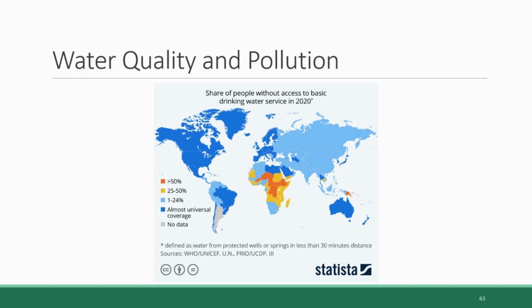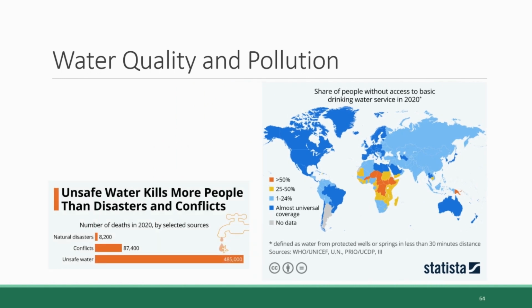In much of Asia, between 1 and 24% of people do not have access to clean drinking water, and in many parts of Africa, 25 to 50%, and even over 50% of people don't have clean drinking water available to them. And unsafe water is a huge public health issue in many parts of the world, and it actually kills more people than natural disasters and conflicts combined. In the year 2020, 485,000 people were killed by unsafe water, and the World Health Organization estimates that unsafe drinking water is responsible for about 80% of diseases in developing countries.